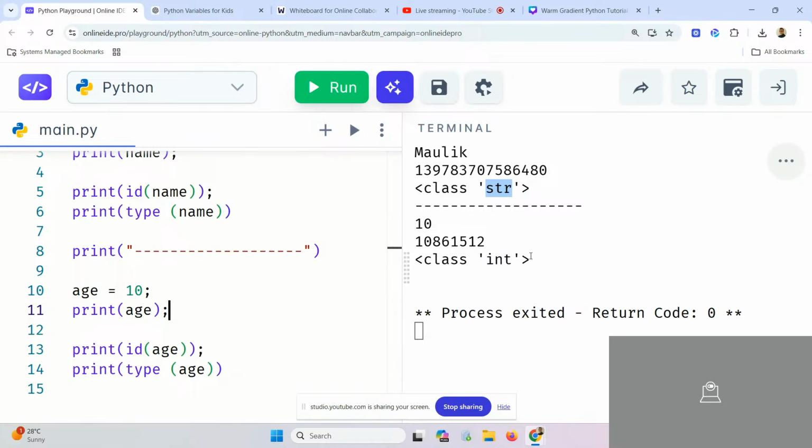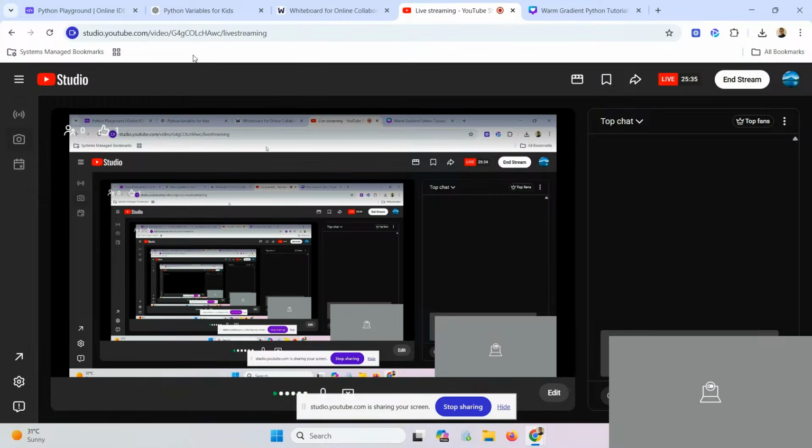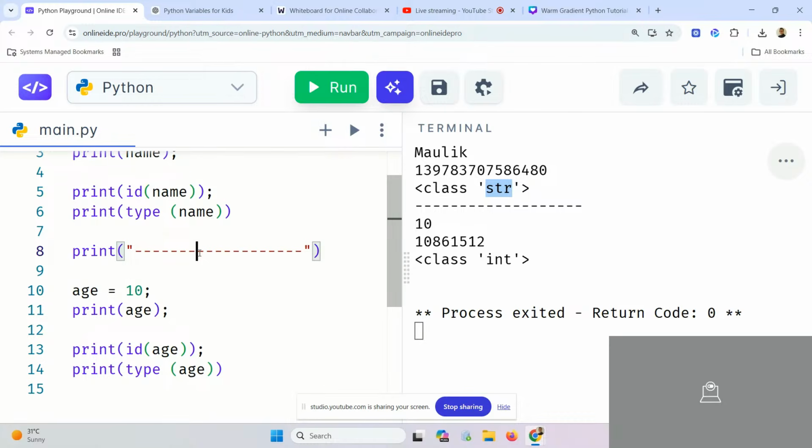Okay, now I have a doubt. Yes, tell me. How can I help you? Every time you put print type name, in every single one of them, before str and before int, is there always class? Yeah, this is the way Python gives it. We will talk about this later. There is a concept, we will teach you this later, once we learn completely. Right now, what is important is str means string. Int means integer.